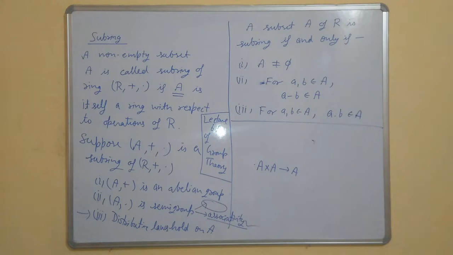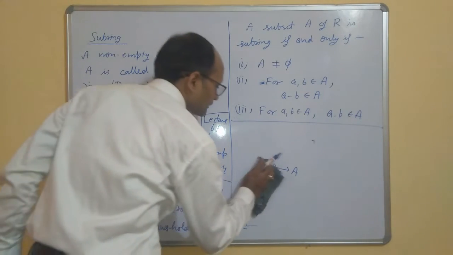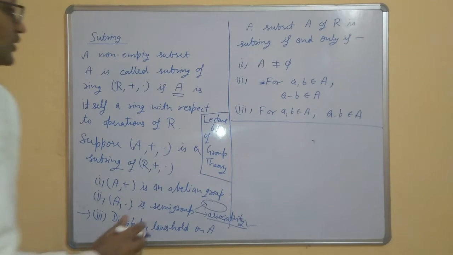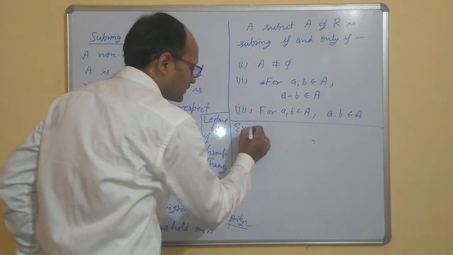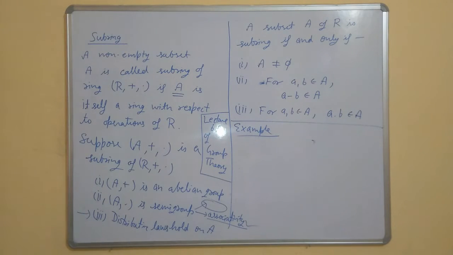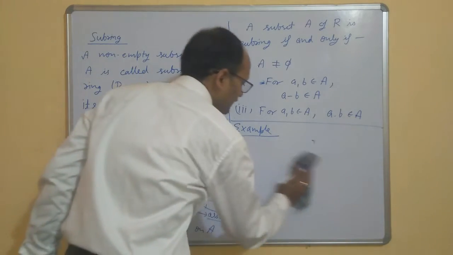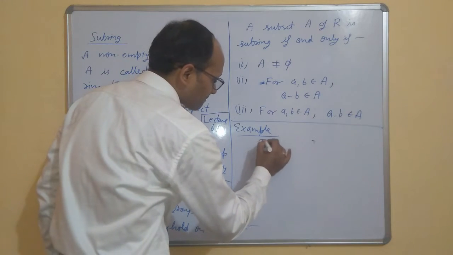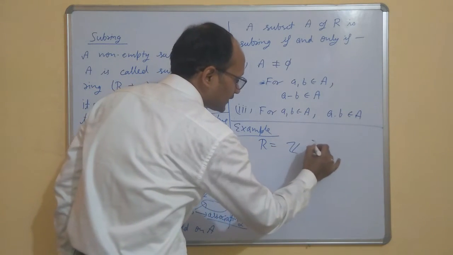So let us do one example to understand it. We will understand this test by this example. Suppose we have a ring R equal to Z plus dot.